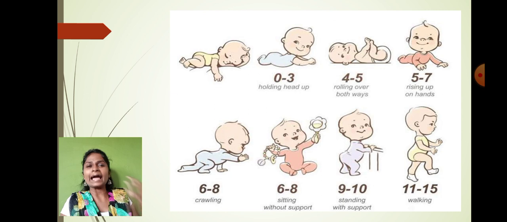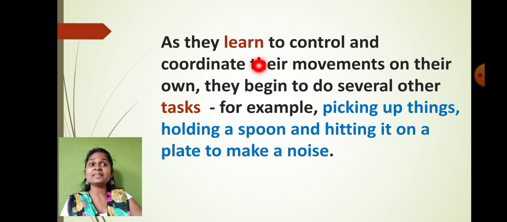So these are the activities which are learned by the child. Initially the babies require support, but afterward, once they have learned something, they won't take any support. They will start to do their own activities, right? So students, as they learn to control and coordinate their movement on their own, they begin to do many activities. For example, picking up things, holding a spoon, hitting it on a plate to make a noise. There are so many activities children do usually to get attention, or maybe they enjoy doing that.